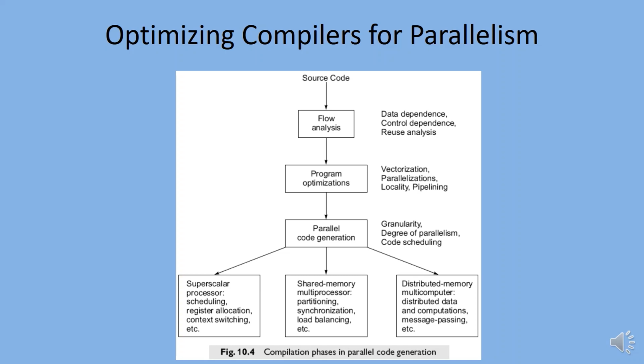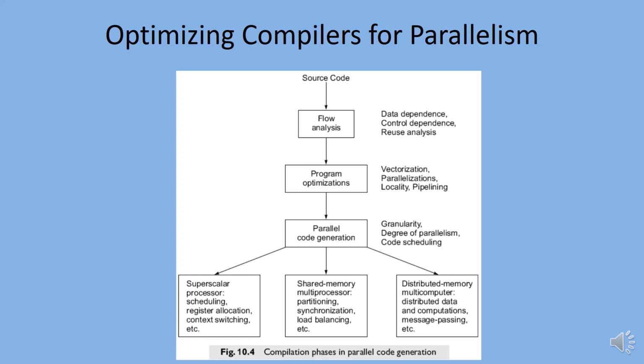Program optimization. This refers to the transformation of user programs in order to exploit the hardware capabilities as much as possible. Transformation can be conducted at the loop level, locality level, or prefetching level, with the ultimate goal of reaching global optimization.